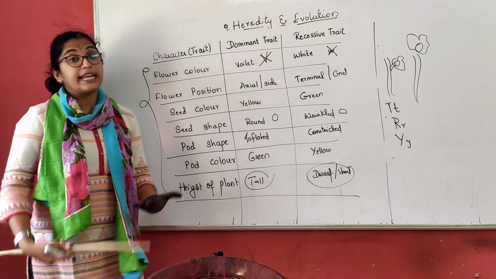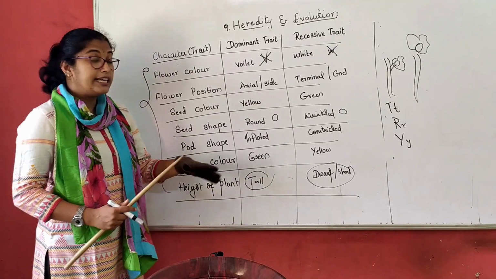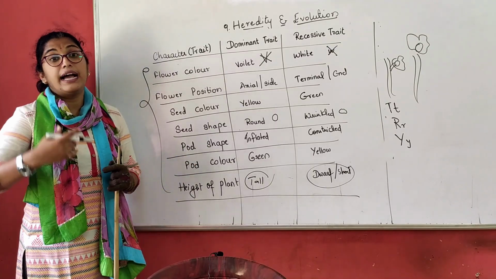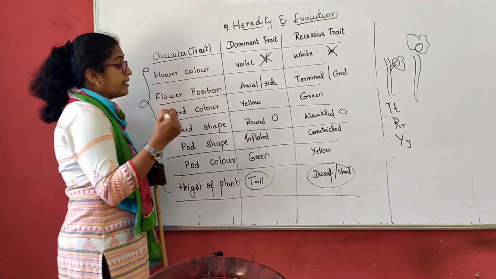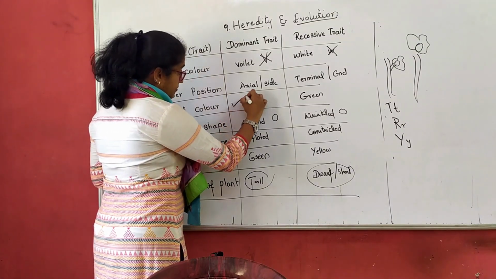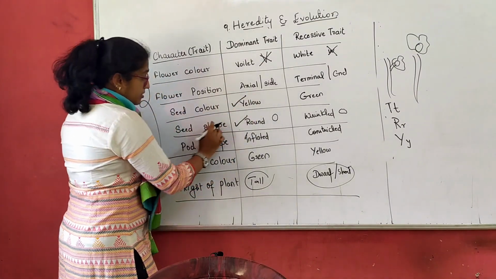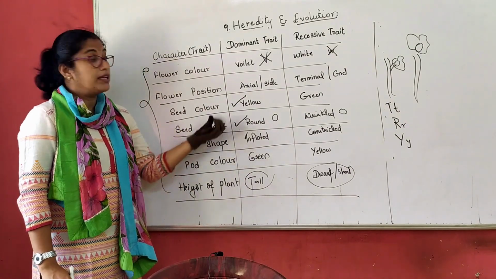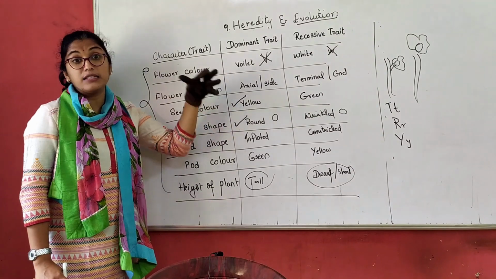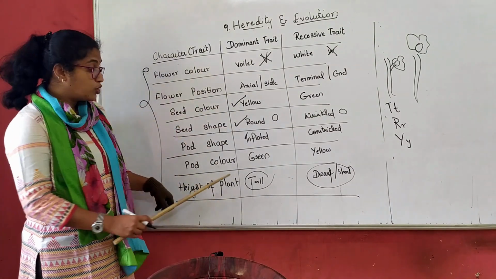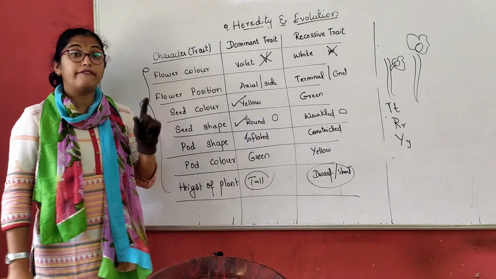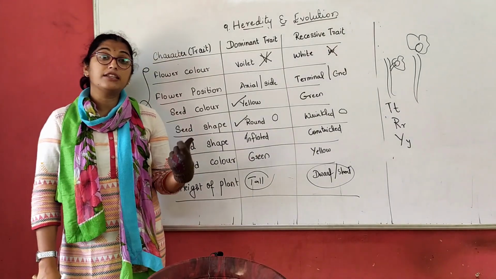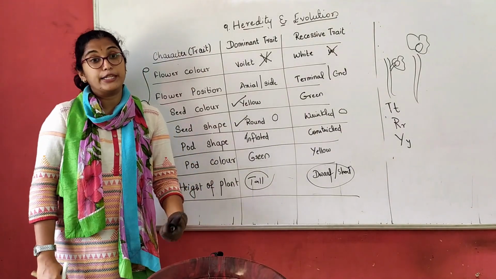That is condition 1. Second condition, he chose two characters and studied them at a time. He chose the color and he chose the shape, that means seed color and seed shape. So whenever we choose only one character to study, that is called a monohybrid cross.